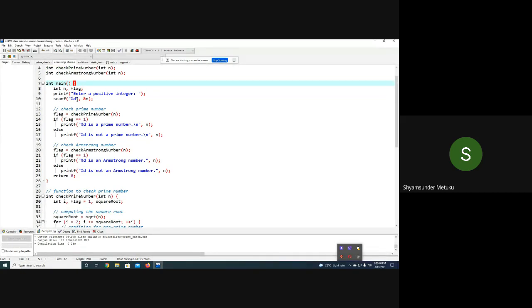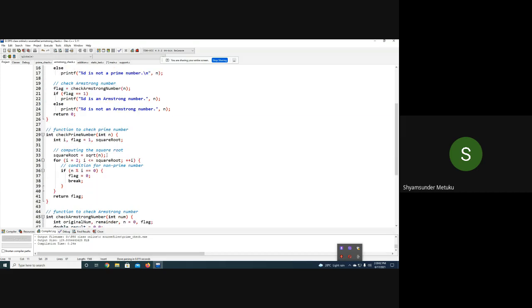Coming to the main program, you have n comma flag, where n will be the number which you are going to give as an input. Flag is going to decide: if it is 1, it will be one category, otherwise the other category. I'm asking the user to type some integer. So n is going to be updated with the value entered by the user. Then I'm simply calling check prime number. Same logic we might have adapted here, where n is going to have that value.